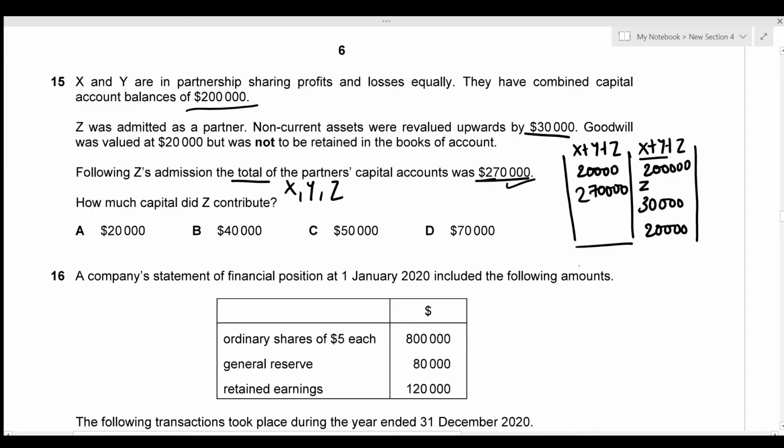So let's just total up the debit side first. That's going to be 20,000 plus 270,000, which gives a total of 290,000, which must be true for the credit side as well. Now Z here is going to be the balancing figure. So in order to figure out the value for Z, we need to subtract these 200,000, 30,000 and 20,000 from the total balance of 290,000. So while doing so, we receive the value for Z as 40,000. So 40,000 is the amount of capital that Z contributed, which is given in option B.